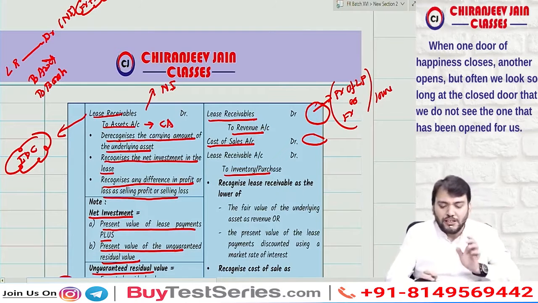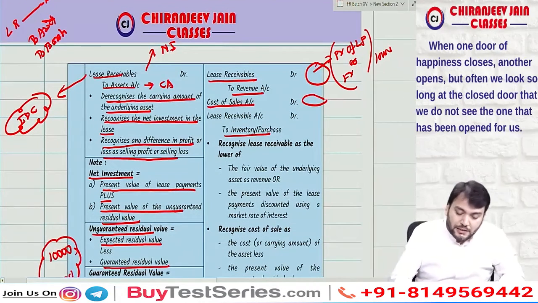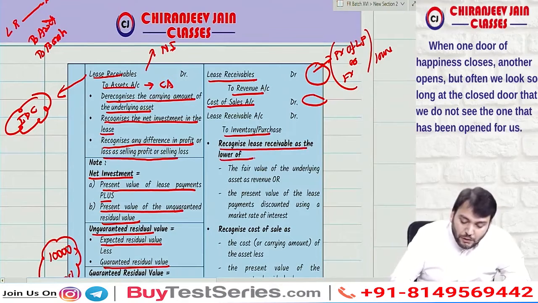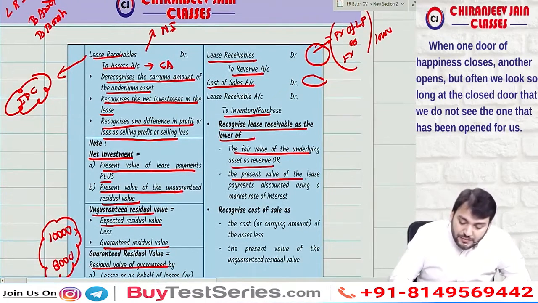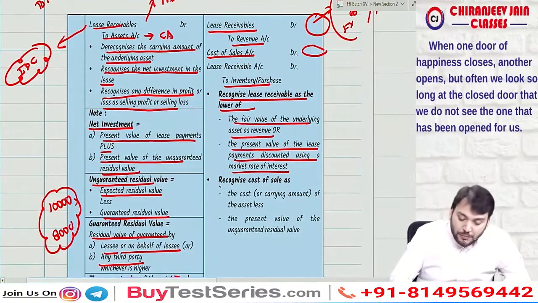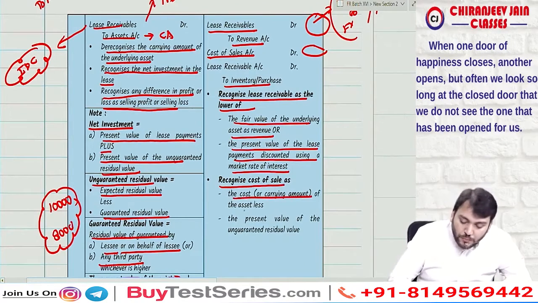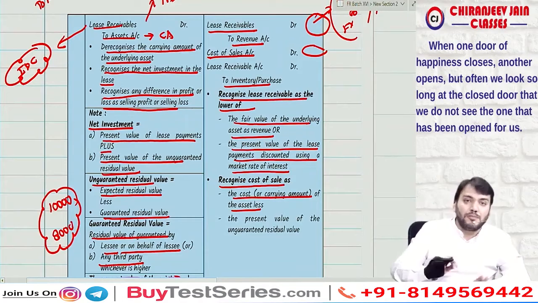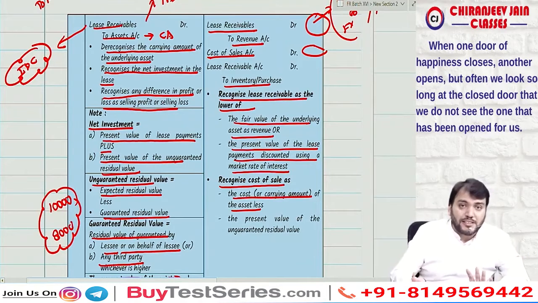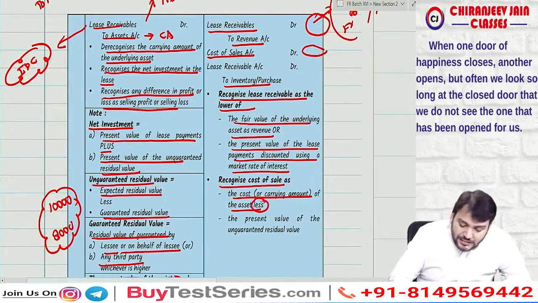To purchase, understood? To purchase the inventory, which means recognize receivable at the lower of fair value of the underlying asset or the present value of lease payment discounted using the market rate of interest. What is the meaning of cost of sales? Recognize cost of sales as the cost or carrying amount of the asset. If it is inventory, it may be carried at cost price or NRV, whichever is lower. Correct? Less the present value of unguaranteed residual value.